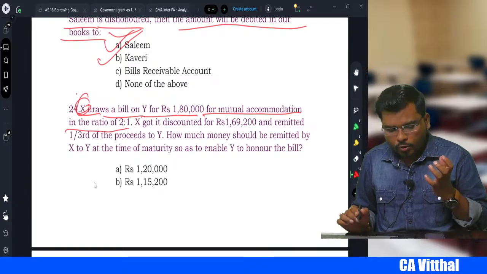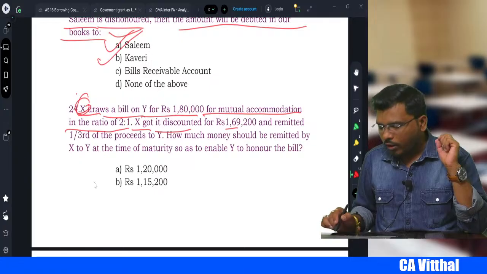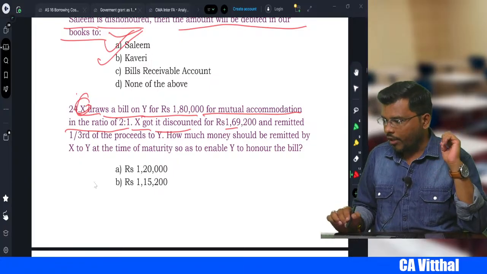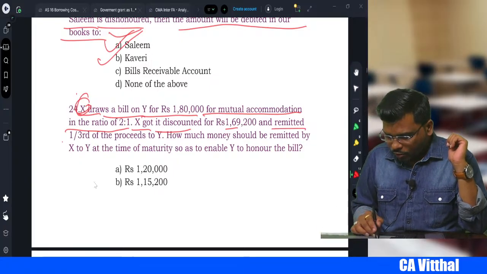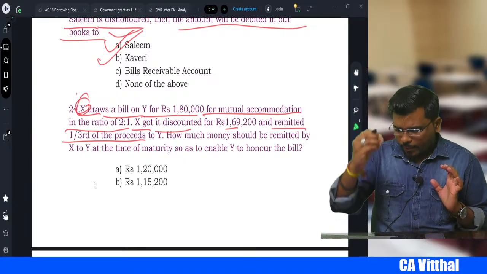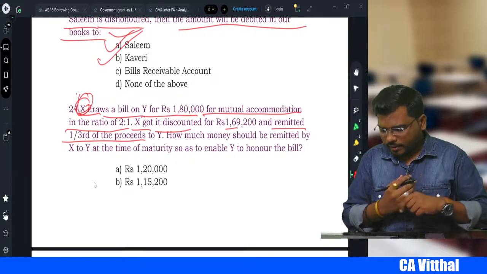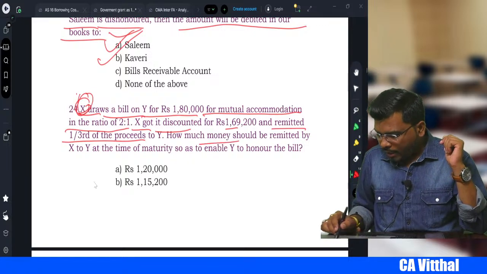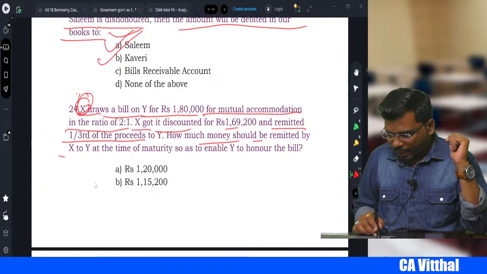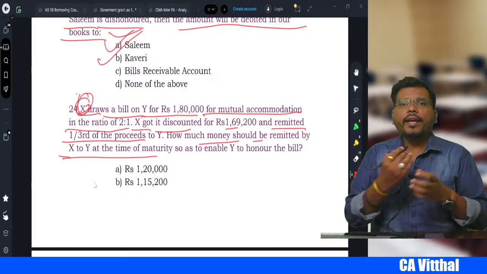In the ratio of 2:1, X got it discounted for 1,69,200. Very good. And remitted 1/3 of the proceeds to Y. No problem, 1/3 he remitted to Y. So 2/3, who will take, sir? X. Next. How much amount should be remitted by X to Y at the time of maturity? So how much will X give to Y?